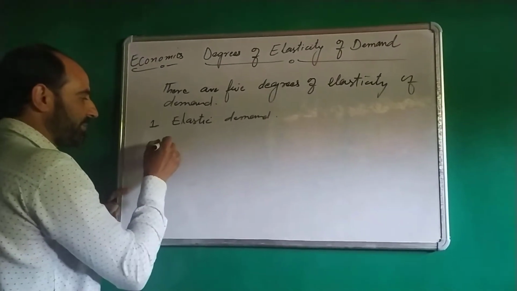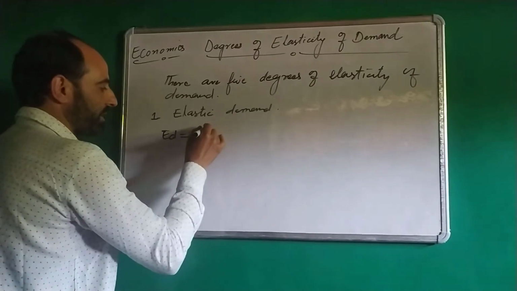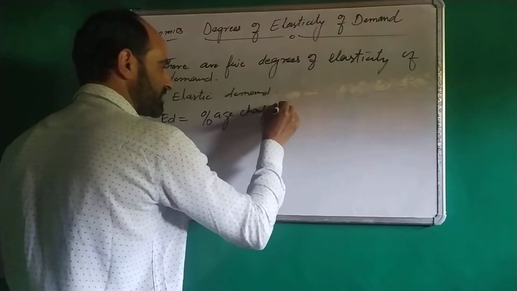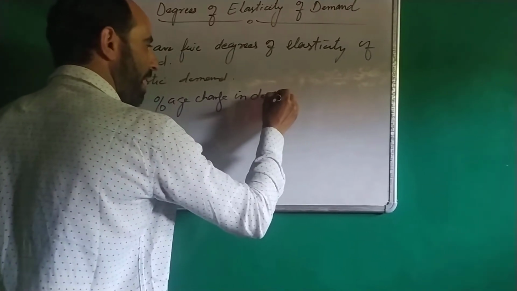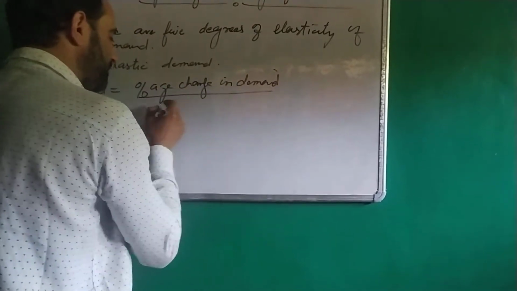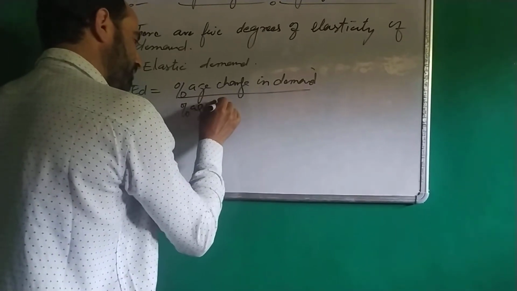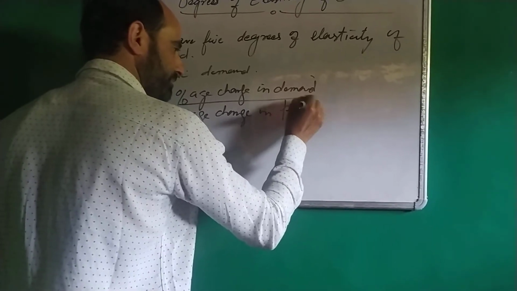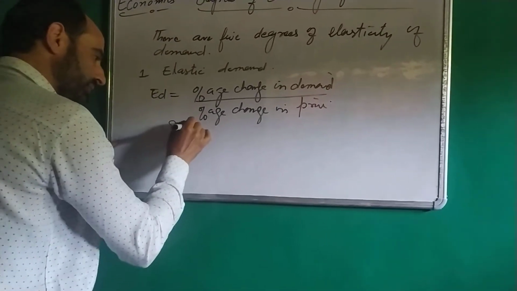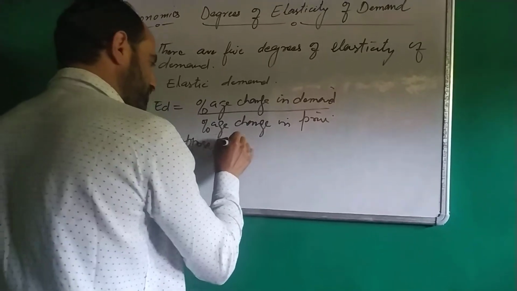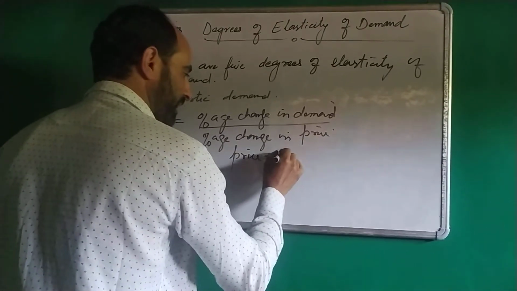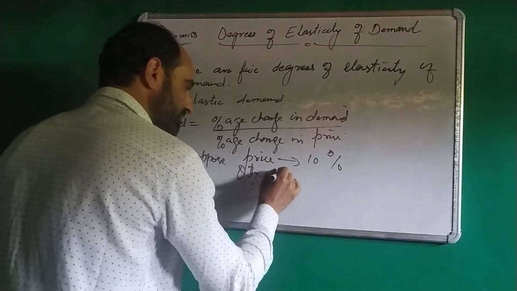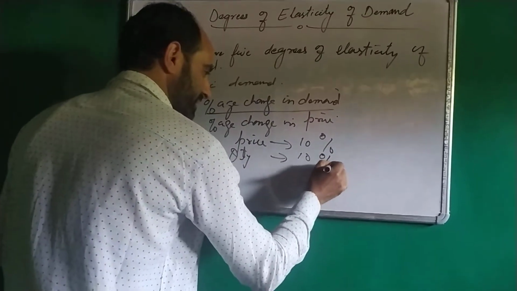This can be calculated by the formula ED is equal to percentage change in demand divided by percentage change in price. Suppose price changes by 10% and quantity also changes by 10%.